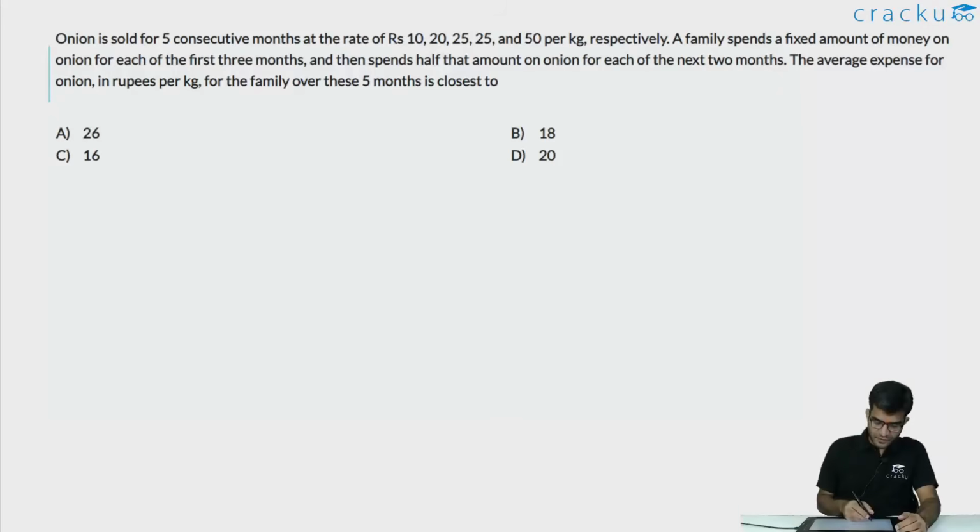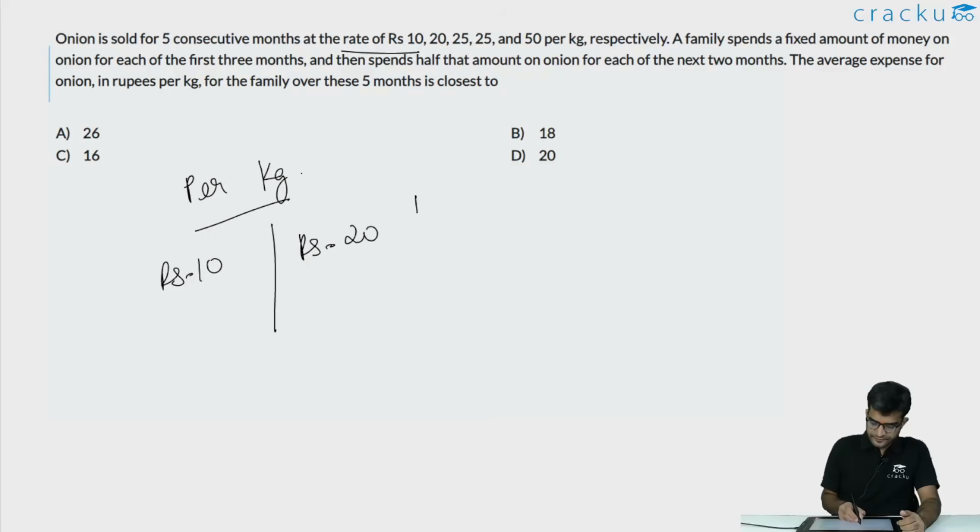In this question, we are told that onion is sold for 5 consecutive months and the rate at which it was sold per kg was rupees 10, rupees 20, rupees 25, rupees 25 and rupees 50.